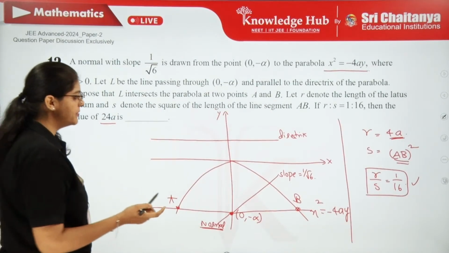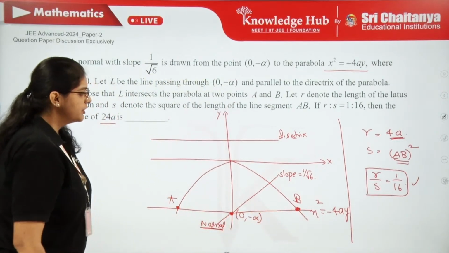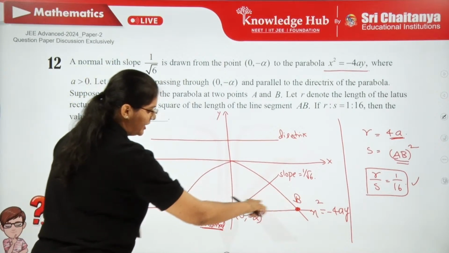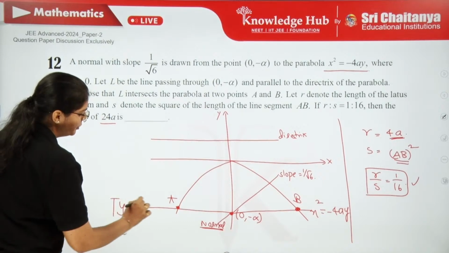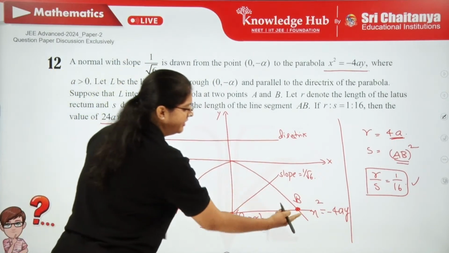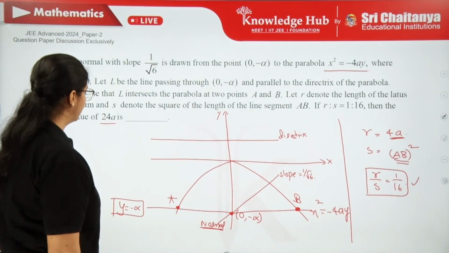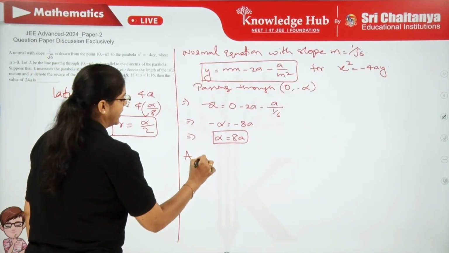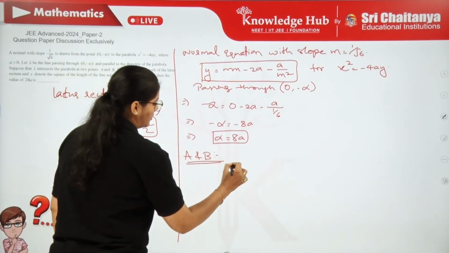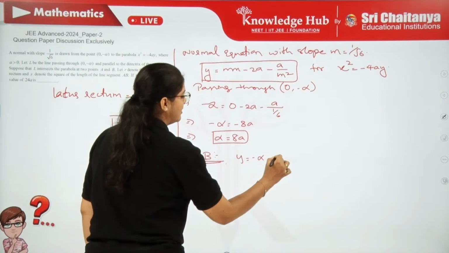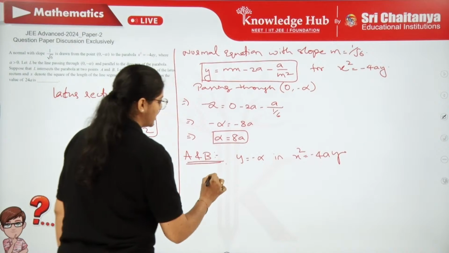AB whole square means it is the length of this particular segment. Can you see this line parallel to x-axis? What is the equation? y equal to minus alpha. Where it is intersecting the parabola, you can just substitute and get the value. So, let us substitute and find A and B. We put y equal to minus alpha in x square equal to minus 4a into y.